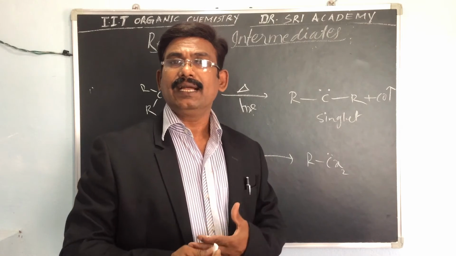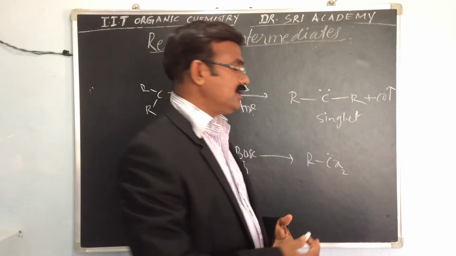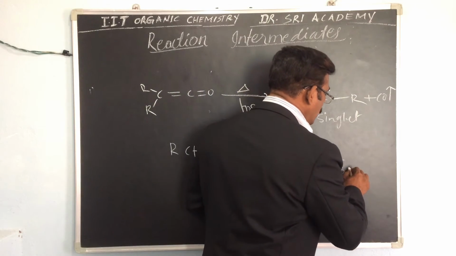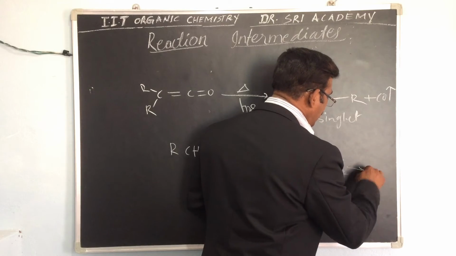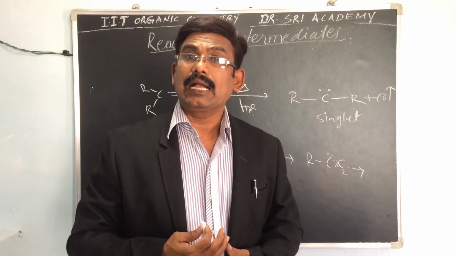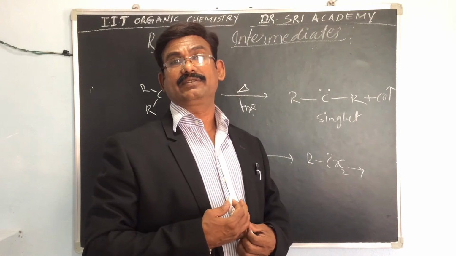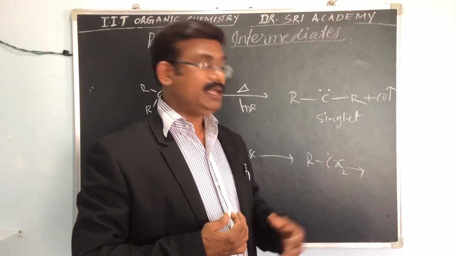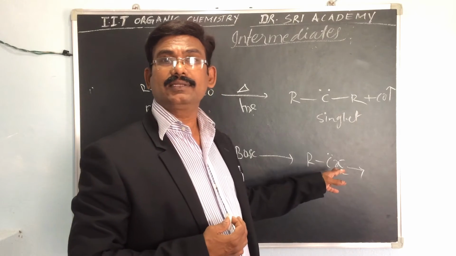If you apply heat or thermal condition or any condition, then carbanion formation takes place. That means the X is removed.